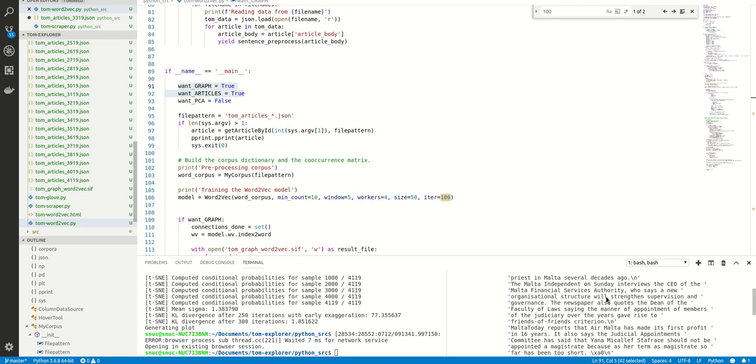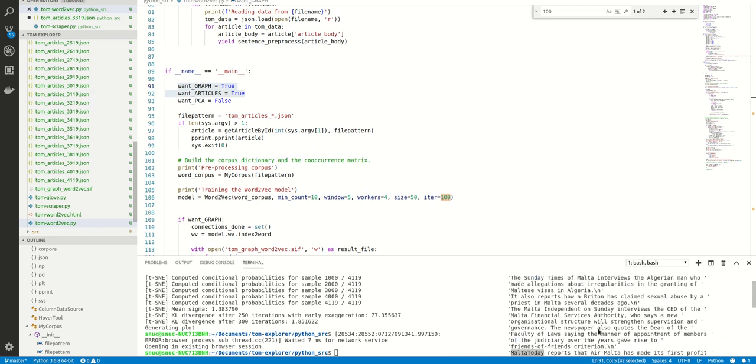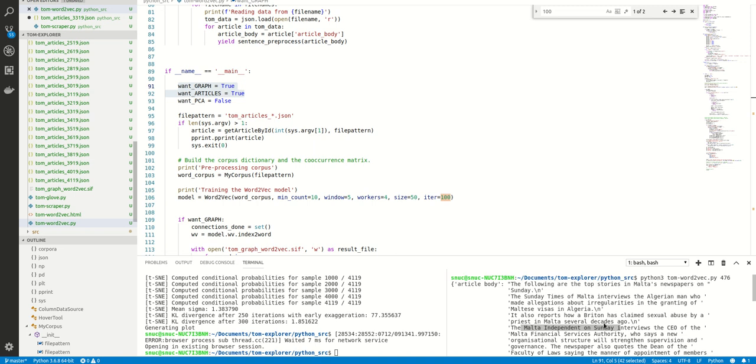And over here you can see that there are a couple of terms which would make the article seem like it has to do with the media. Sunday Times of Malta, the Malta Independent on Sunday, interviews. So from the looks of it, actually, yeah, these are the top stories of Malta's newspapers on Sunday. So this is actually an article about the media.